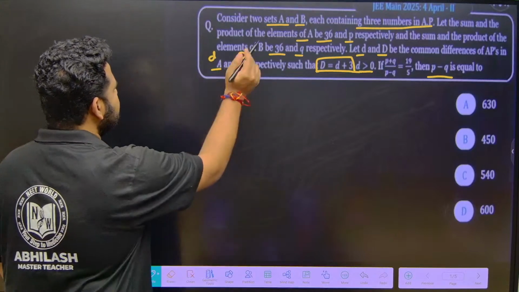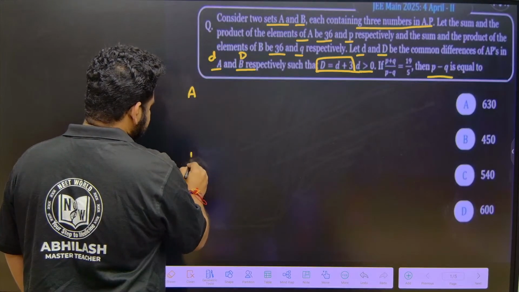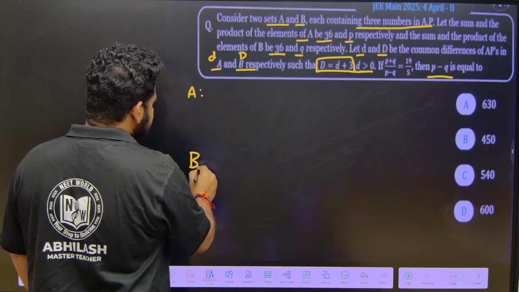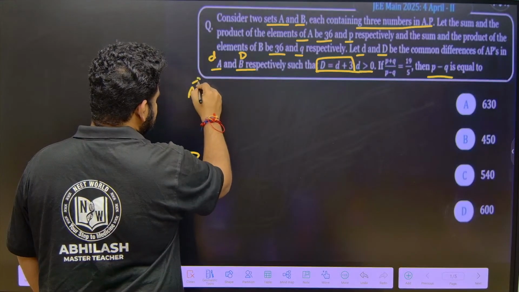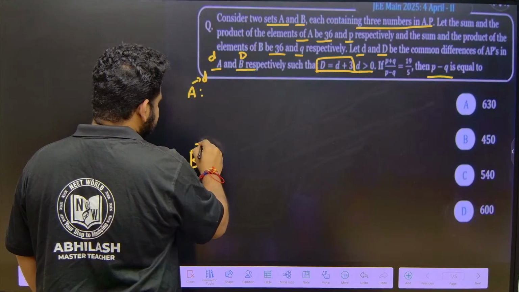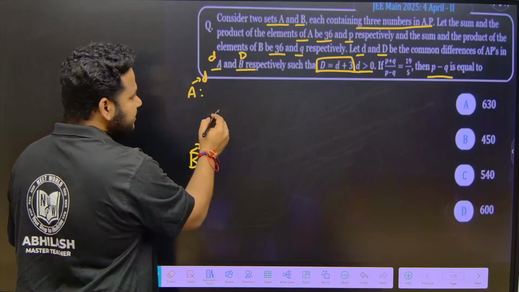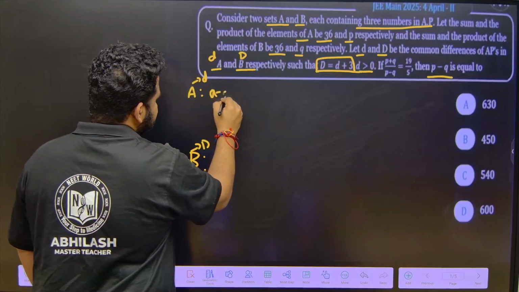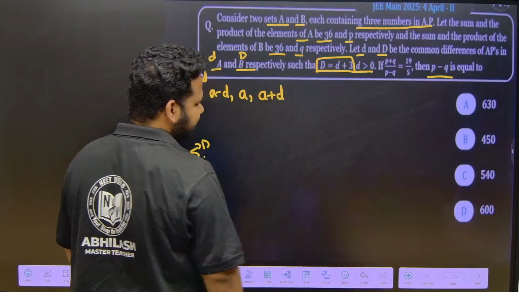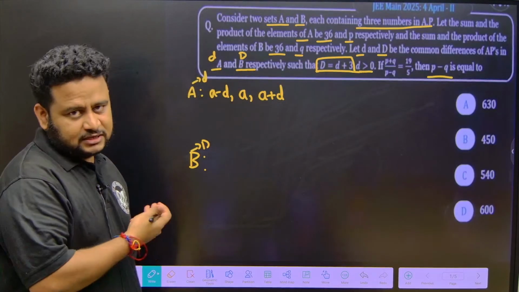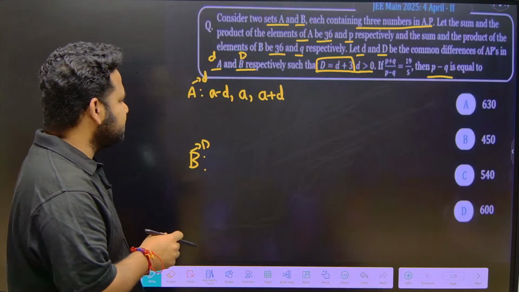First they are telling what? Two sets A and B. Let me write set A here, and here let it be set B. They are telling 3 elements that are in AP, so this has a common difference of small d, and this has a common difference of capital D. Let the 3 elements of set A be a minus d, a, a plus d. Selection of terms in an AP: when there are 3 terms or an odd number of terms, we take them as a plus d, a minus d, like that.